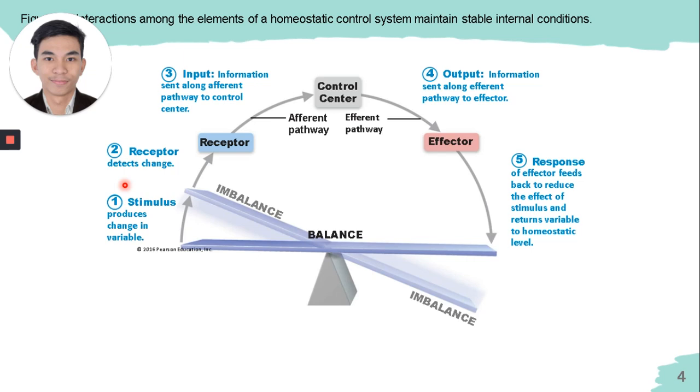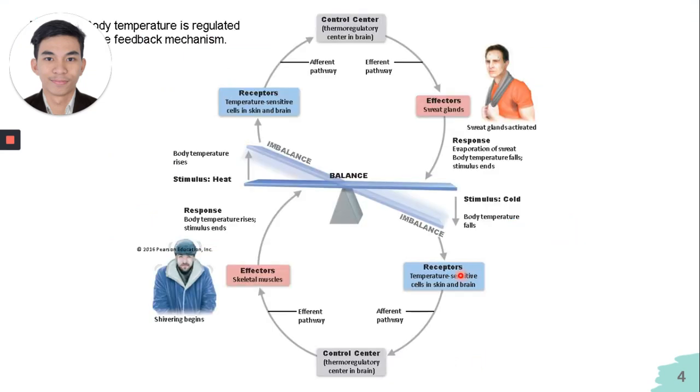Okay? Thus, balance or homeostasis is achieved. So this is an example of negative feedback. Once again, this feedback reduces or shuts off the original stimulus, from an increase of blood sugar and then to a decrease of blood sugar. So ito yung interaction ng tatlo. Okay? Another example is this one.